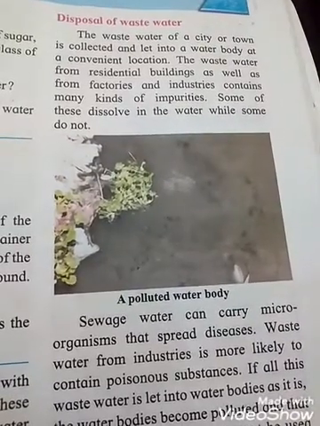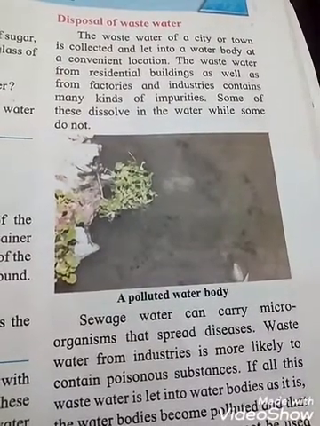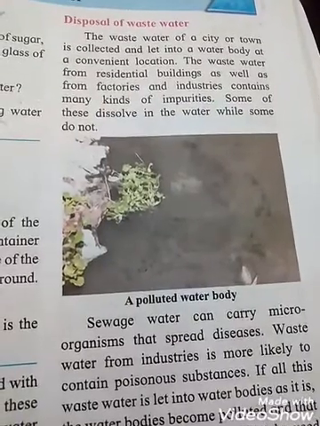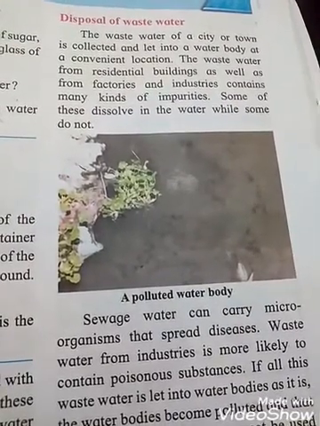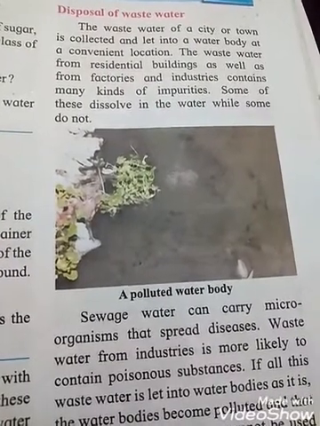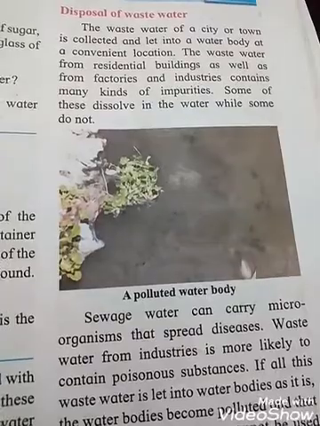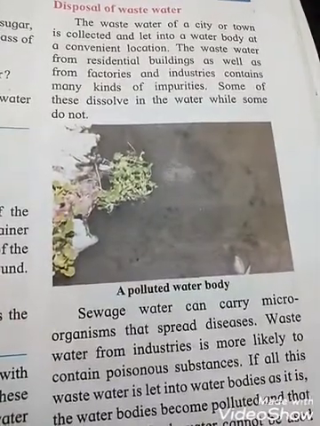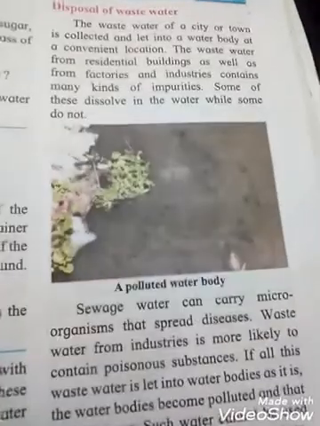and some impurities are dissolved. That means some of this dissolves in the water while some does not dissolve. You know that there are so many factories and industries, like chemical ones, and all of that is mixed into the water and the water becomes impure.